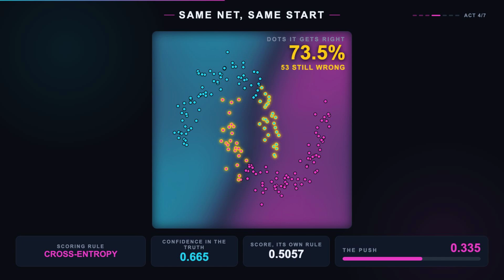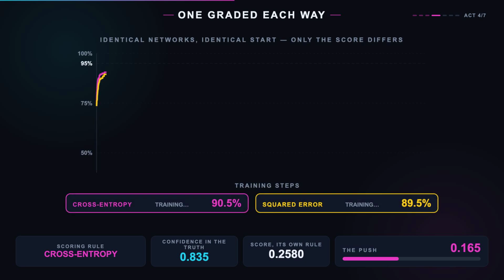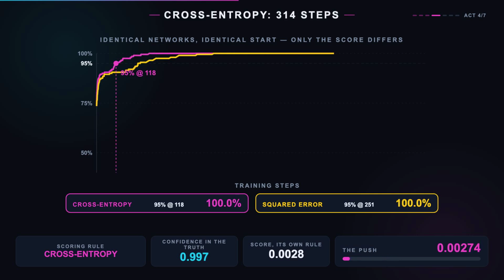The same 200 dots we have used since episode 2. The same network. 2 inputs, 8 units, 8 units, 1 answer, 105 numbers. The same starting weights. The same step size. The same 2,000 steps. One difference, and only one. This one is graded by cross-entropy. That one is graded by squared error.